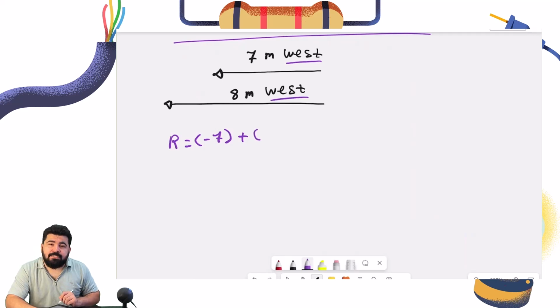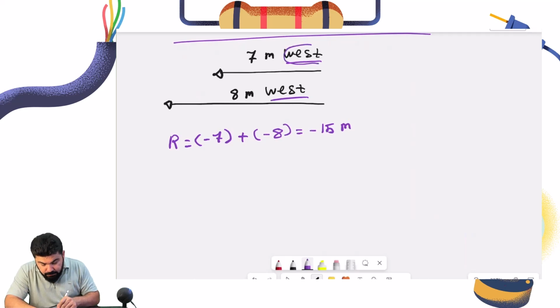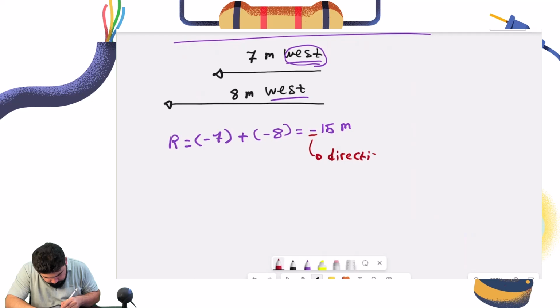It's also west. 8 meters west. Is it negative or positive? Of course it's negative. So negative 8. The result is equal to minus 15 meters. Do you add the direction? No, careful. Why? Because this negative is the direction. So this is direction, and this is the magnitude.